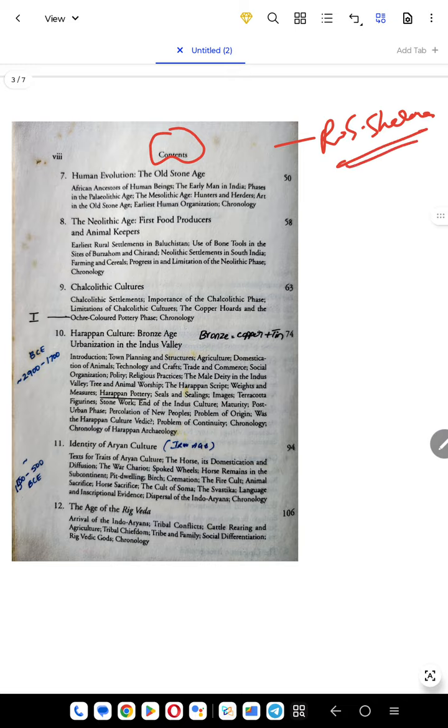Now if at all you go to the syllabus or contents page, you will see the keywords. For example, you see the Harappa culture, it was given bronze age was there. So before this Chalcolithic will be copper age will be there, isn't it? So like this, if at all you see some keywords will be there. Male deity is there, domestication of animals is there, agriculture is there, town planning how it used to be there, seals it is there, you know.